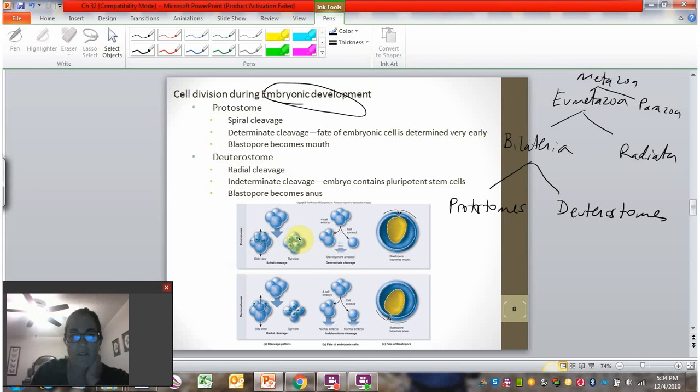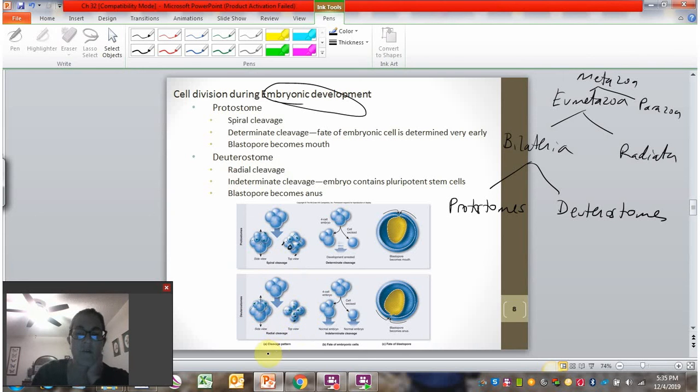While the cells are dividing in the early embryo, the cells stack on top of each other. And how they stack on top of each other is referred to as either spiral cleavage or radial cleavage. So in spiral cleavage, the new cells are stacking in between the old cells. If you look, these are the old cells, and the new cell is stacking in between them. Whereas in radial cleavage, the new cell stacks right on top. So see, this is the old cell. A new cell has stacked right on top of it.